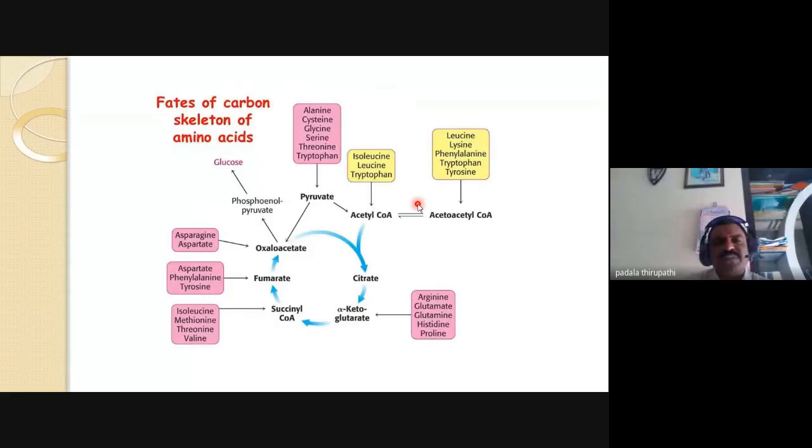The cycle shows how the carbon skeleton for amino acids comes from different cycles. This is glycolysis and this is the Krebs cycle or citric acid cycle.